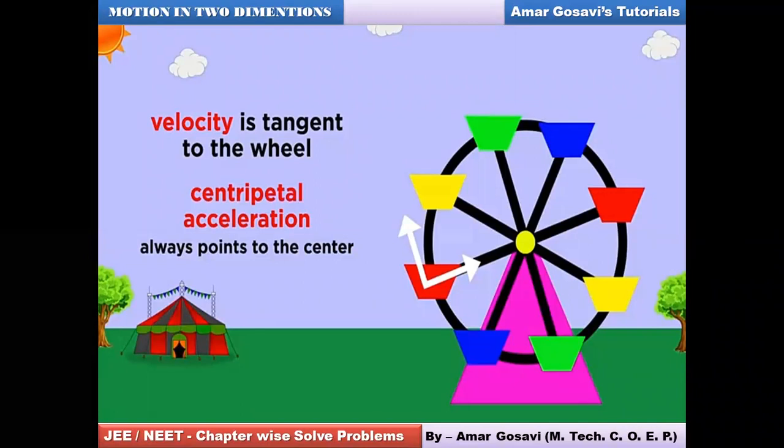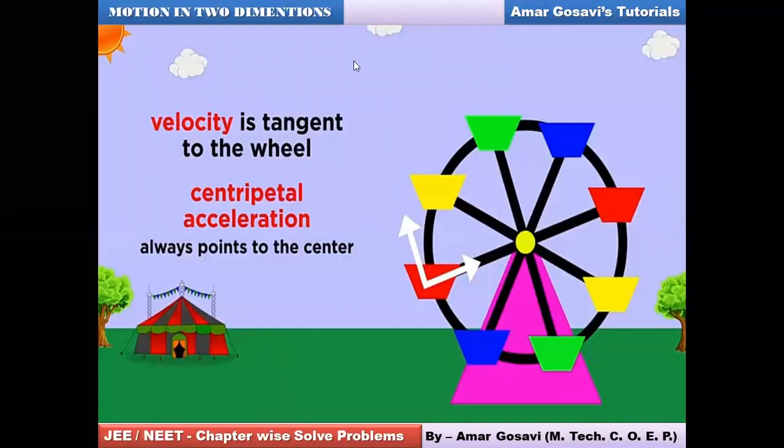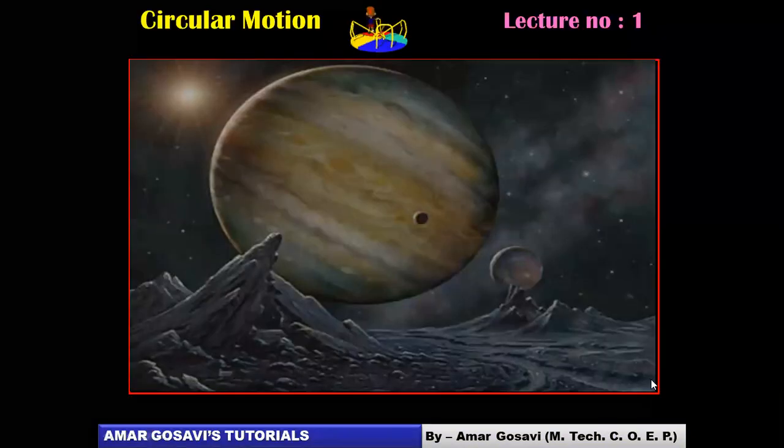Most of you say done. Let's proceed then. Just give me a moment, I will share a new slide with you. So we will start defining certain parameters for circular motion.